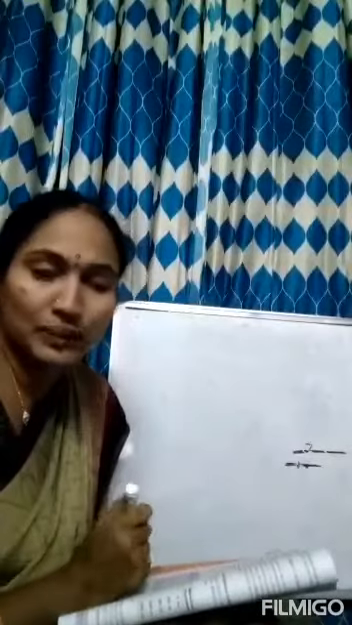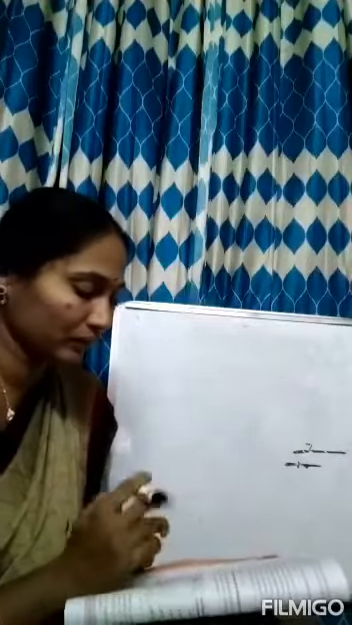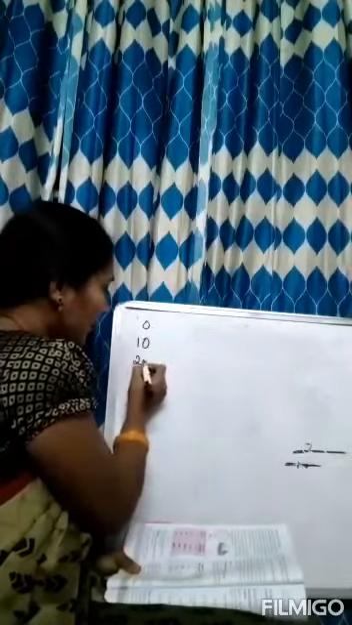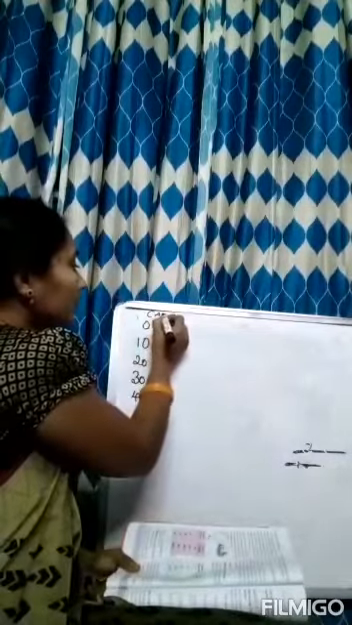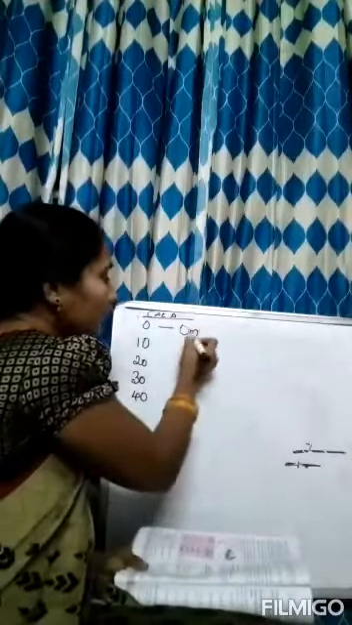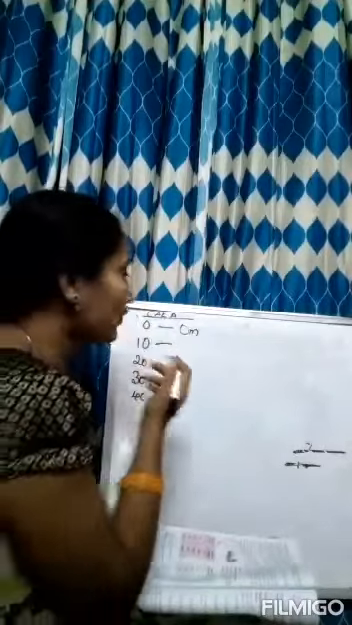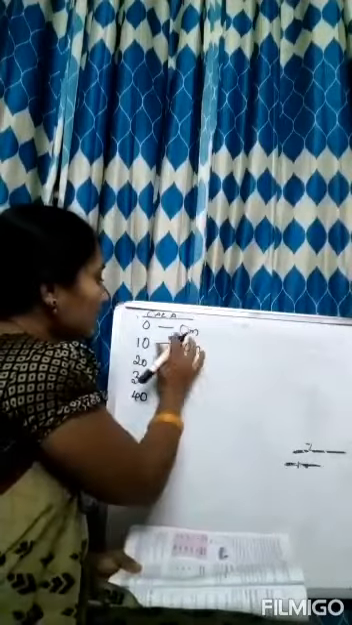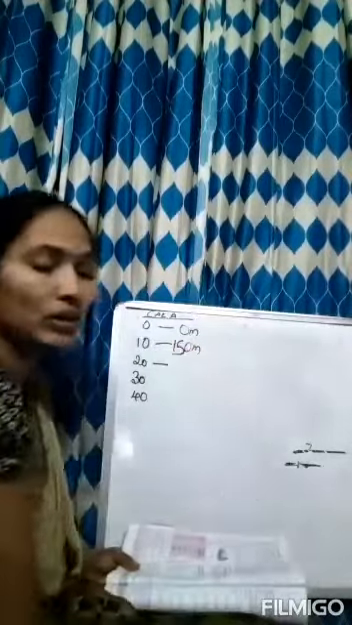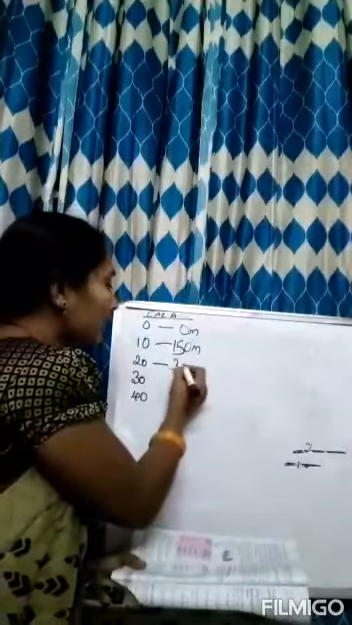0 meters, 150 meters, 300 meters, 450 meters and 600 meters. Time: 0, 10, 20, 30, 40. For 0 seconds, car A has travelled 0 meters. For 10 seconds, it has travelled 150 meters. For 20 seconds, it has travelled 300 meters.